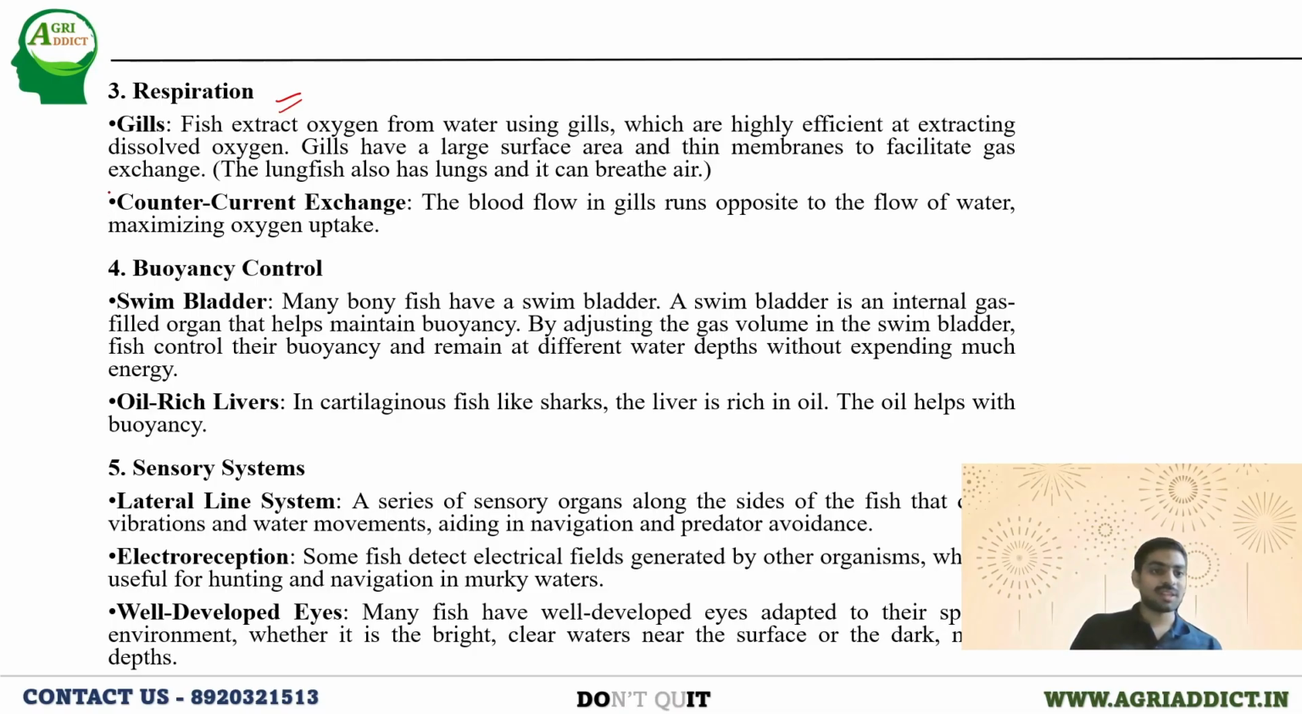And another important mechanism that is present in the fishes is the counter current exchange. This particular mechanism is helping the fishes to uptake the maximum oxygen. How it happens is the blood will flow in the gills running opposite to the flow of water. This method of flow is maximizing the oxygen uptake for the fishes. You can make a note of this mechanism, that is counter current exchange.